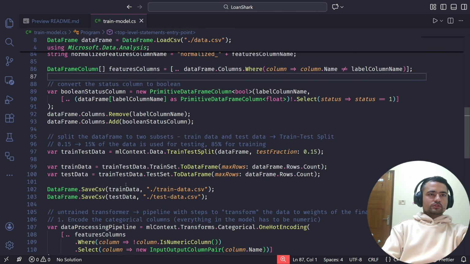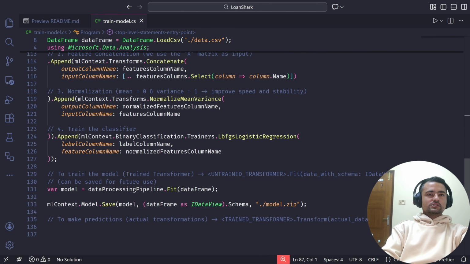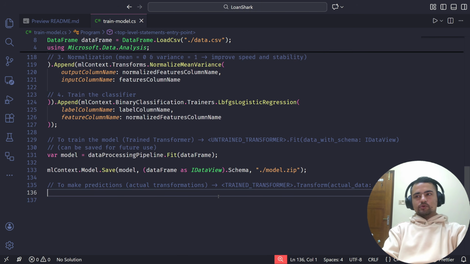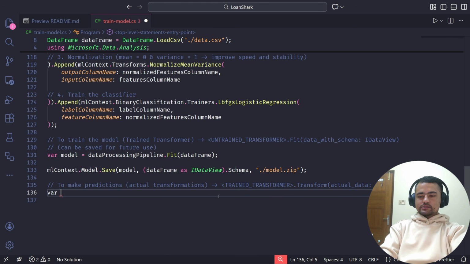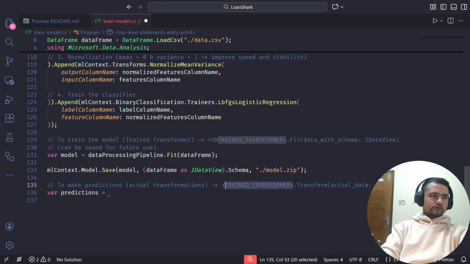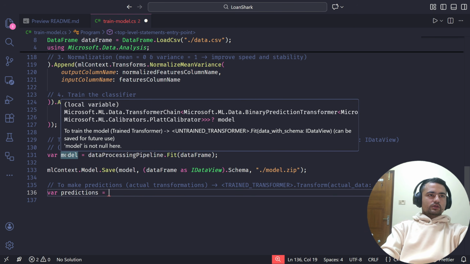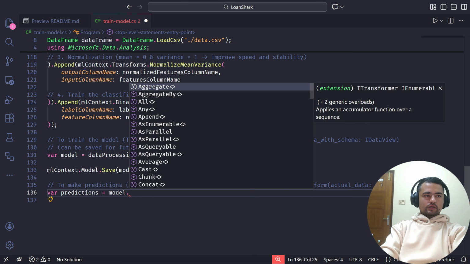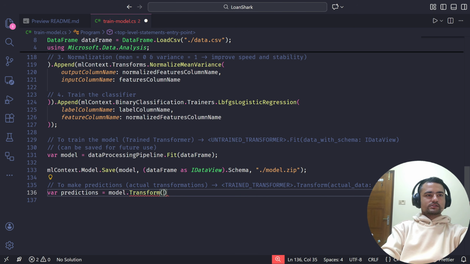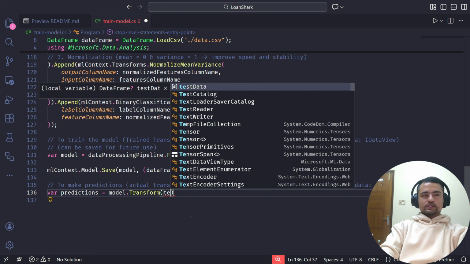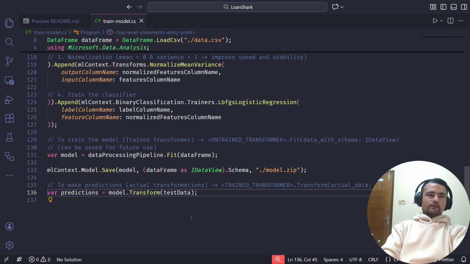Now we only have one more thing to do, which is to actually use the test data in making the predictions and evaluating our model against some standard metrics. So let's go ahead and do that. To make the predictions, I'll just call these predictions. What we can do is we can use the trained transformer. If you see the type of this model, it is a transformer chain. So this is what the trained transformer is. Now I'm going to use the model and call the transform method on the actual data. This has to be the data on which we are making the predictions. So we are making predictions on the test data. I'm going to use that, and I have the predictions ready.